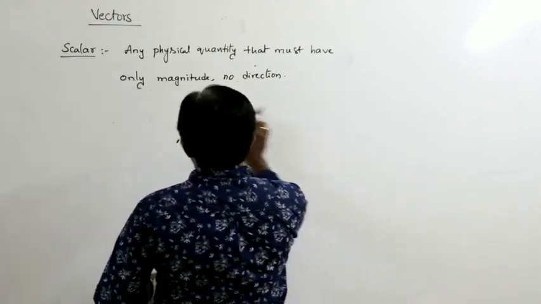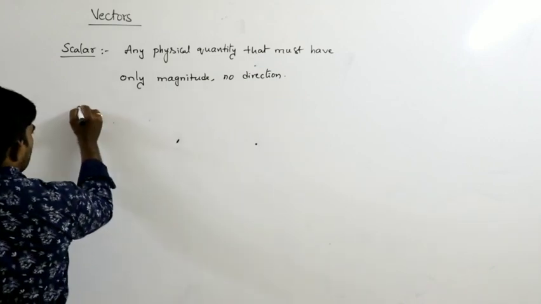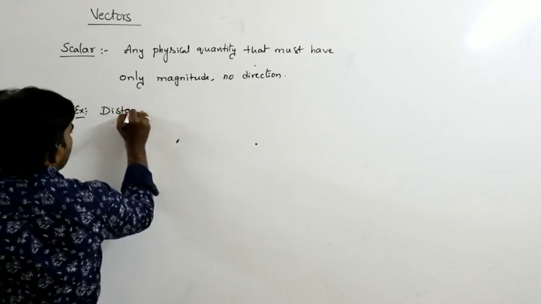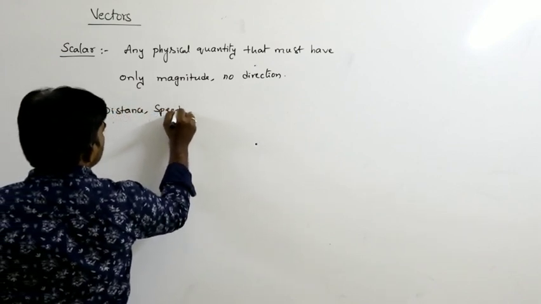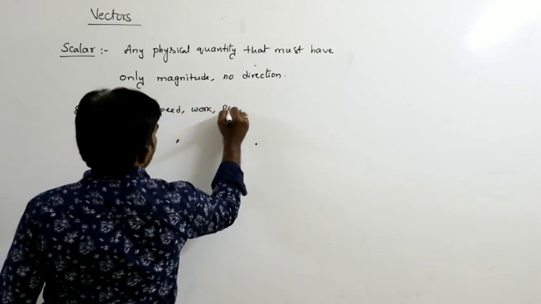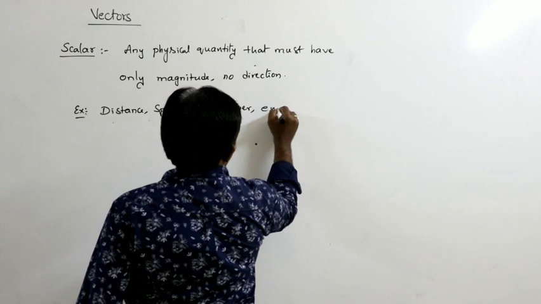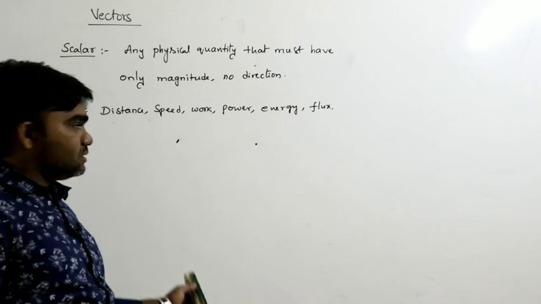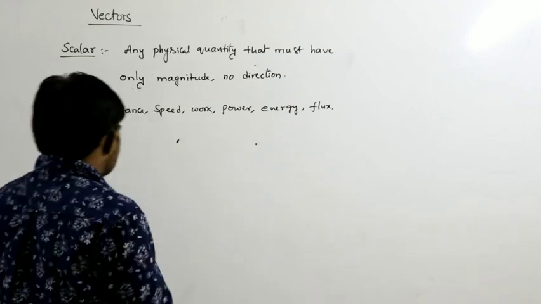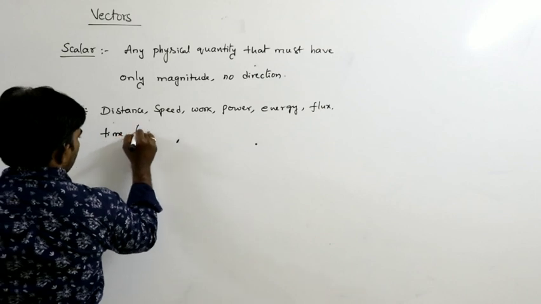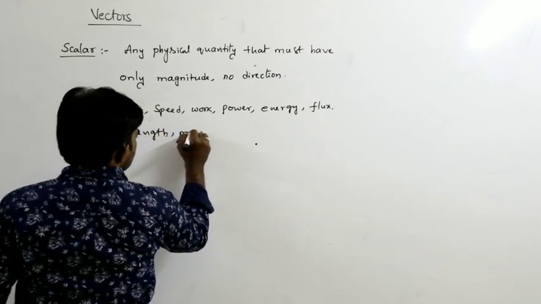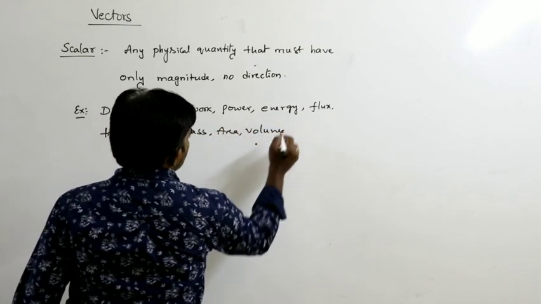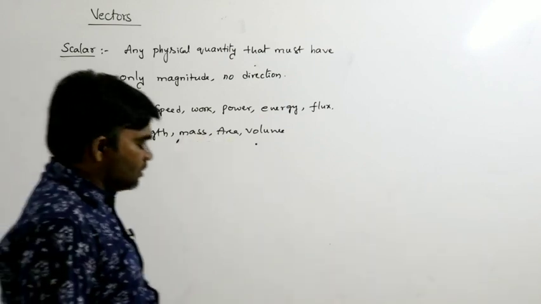These are examples of scalar quantities. What are the examples? Distance, speed, work, power, energy, flux, magnetic flux or electric flux, like this. Still, time is a scalar quantity, length is a scalar quantity, mass is a scalar quantity, area is a scalar quantity, volume is a scalar quantity. Like this, all these are scalar quantities.